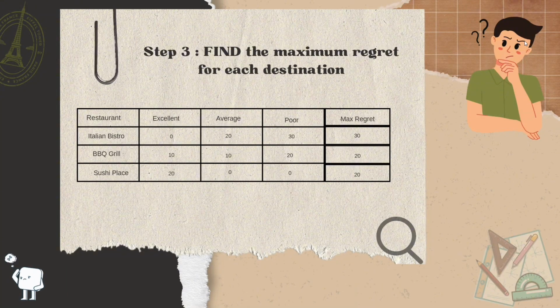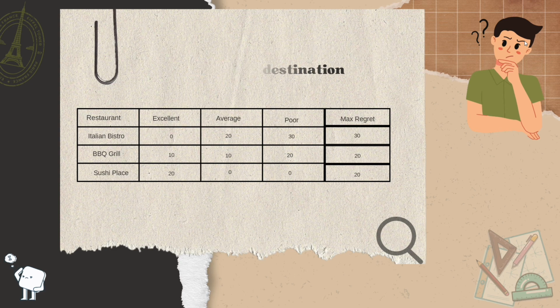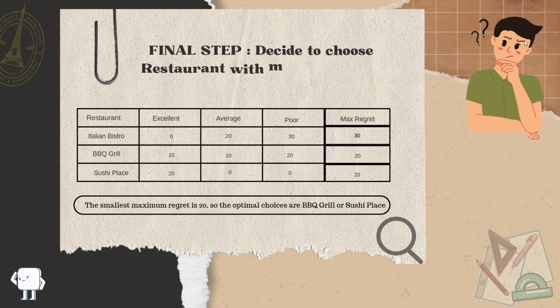And moving on to the next step, step 3, you need to find the maximum regret for each destination. So based on this column, after the calculation, the maximum regret for Italian Bistro restaurant is 30. The maximum regret for BBQ Grill restaurant is 20, and the maximum regret for Sushi Place restaurant is 20. And for the final step, the fourth step, you need to decide to choose restaurant with minimal regret. The smallest maximum regret is 20, so the optimal choices is going to the BBQ Grill or Sushi Place restaurant.